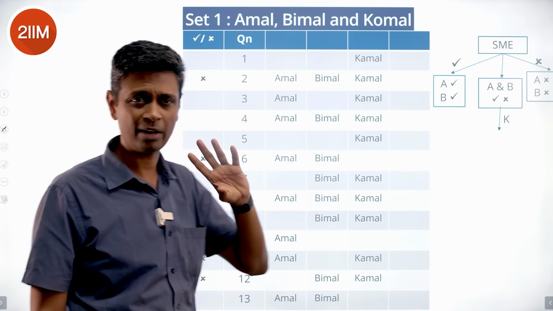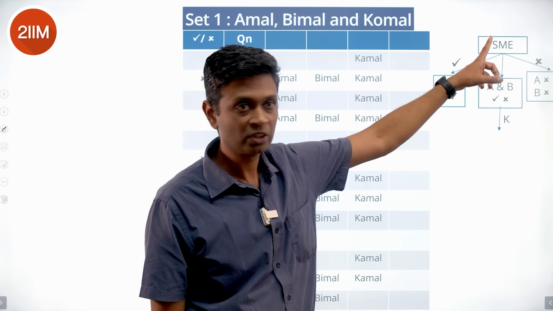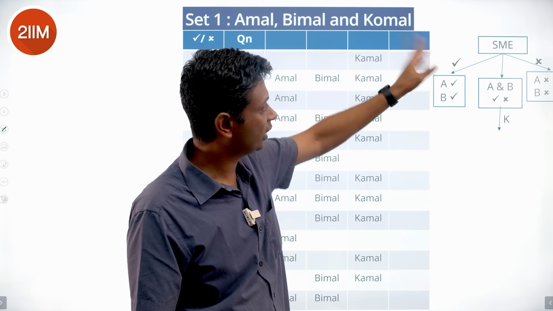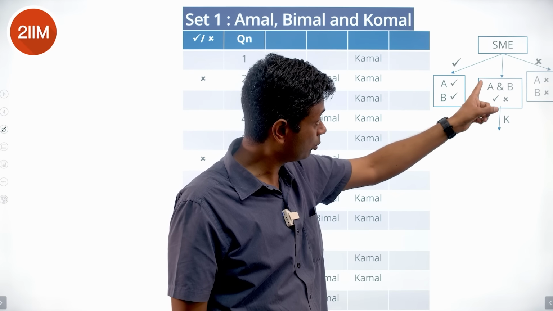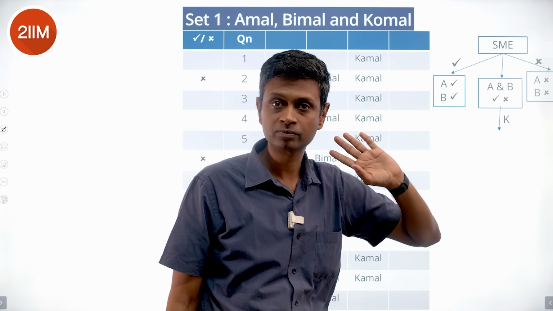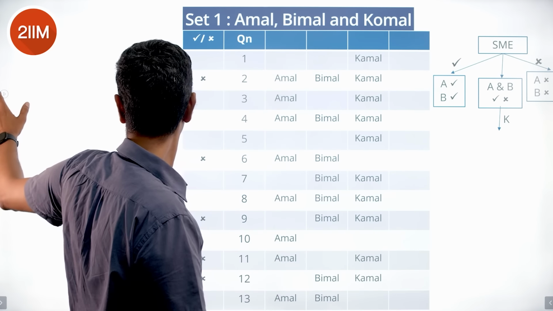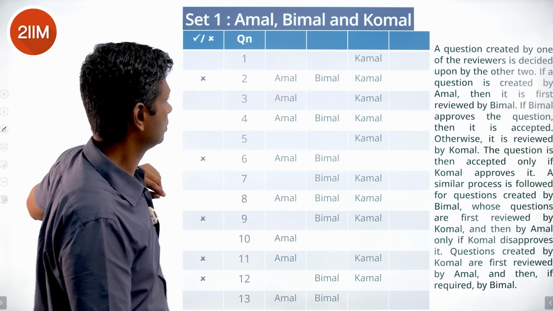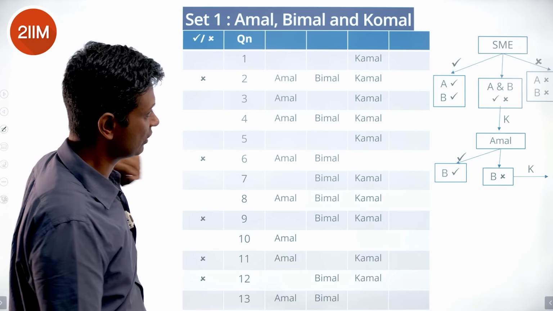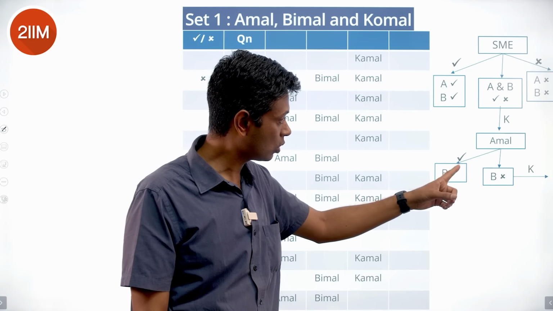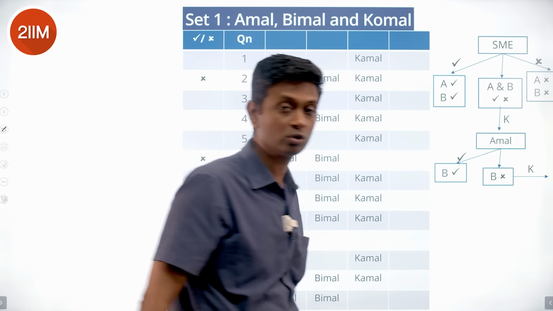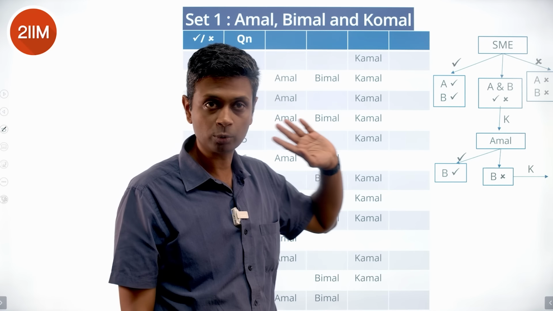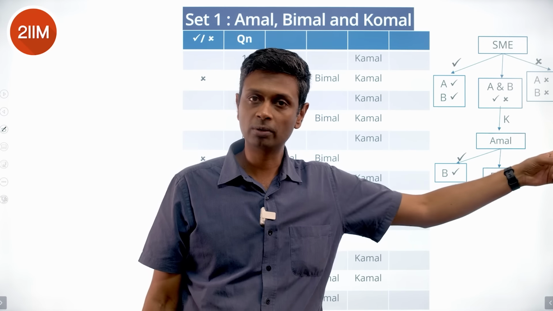So just to recap, if SMEs have created it, both approve, then it gets approved. Both reject, then it gets rejected. If one approves and one rejects, then it goes to K. And then K takes a decision. If Amal creates, then Bimal reviews it first. If Bimal approves, it gets approved. If Bimal rejects, it goes to Komal.